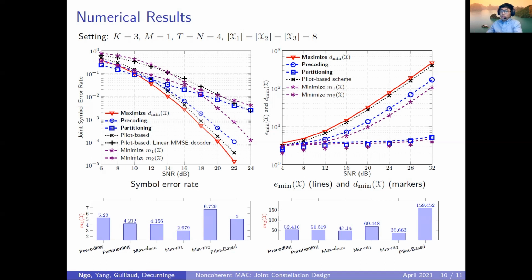Now, what about the values of the other metrics evaluated for these constellations? Here we show the values of the M1 metric and the M2 metric. You see that, of course, the constellations that we obtained by minimizing these metrics achieve the lowest value of this metric. But the order of the values of these metrics evaluated for the other constellations is not relevant at all to the order of the symbol error rate performance. So these metrics are not so meaningful.